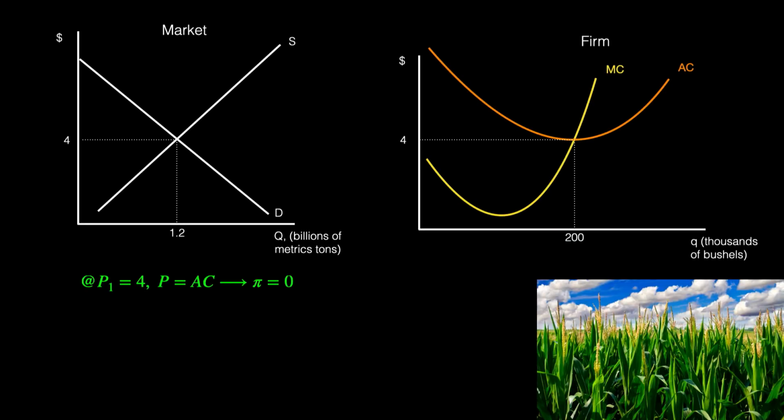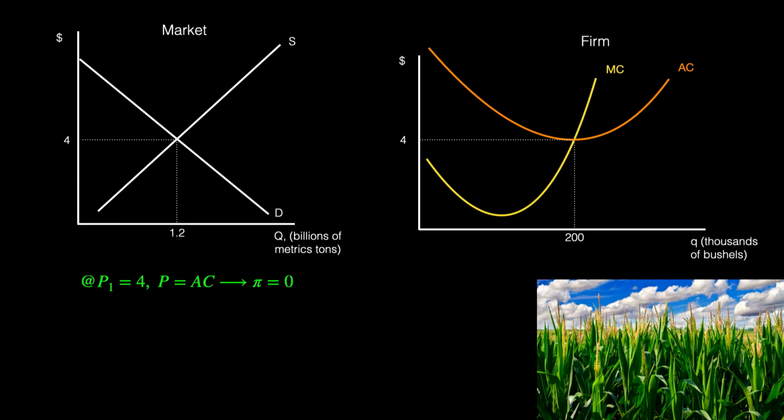In the long run, all inputs are variable. Since in the long run there are no fixed costs, when a firm shuts down, their costs become zero. We assume that in perfect competition, there is relatively easy entry and exit into the market. In the market, there are many suppliers and buyers.